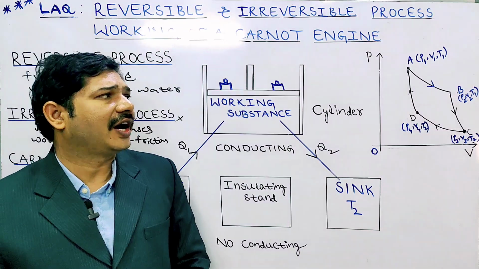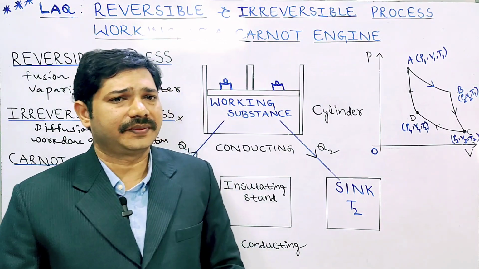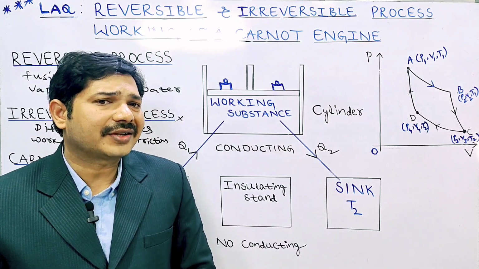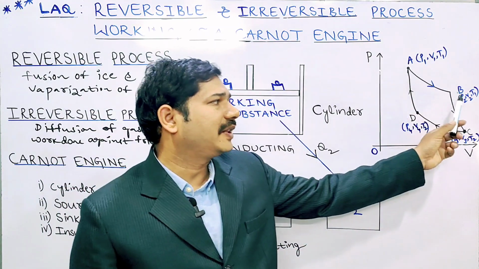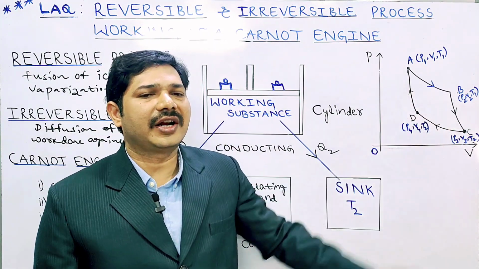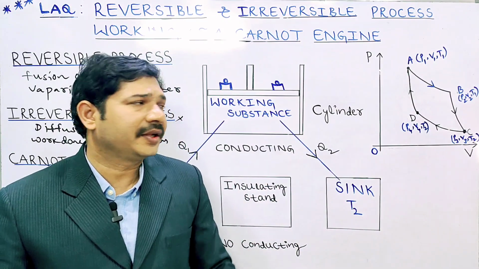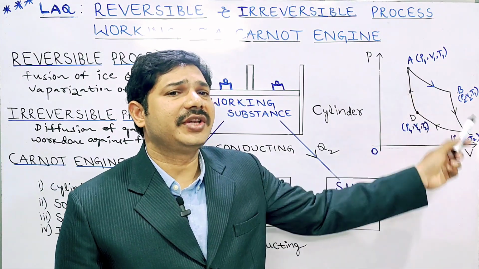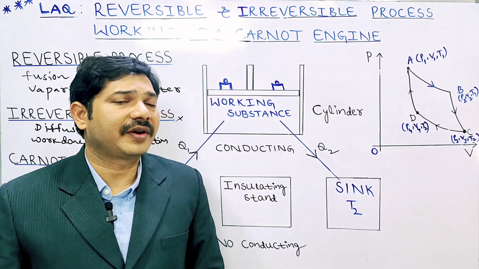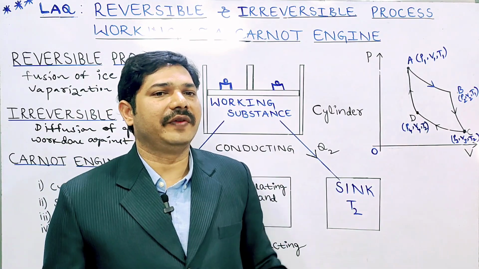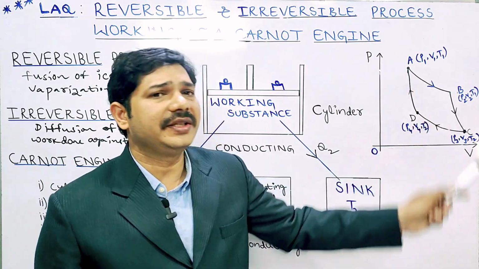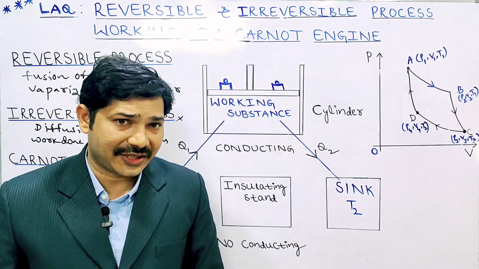First we allow it to expand at constant temperature T1, while the pressure changes from P1 to P2 and volume from V1 to V2. A to B is isothermal expansion.